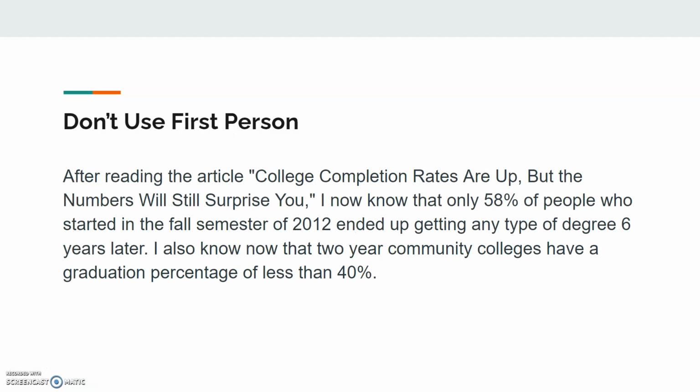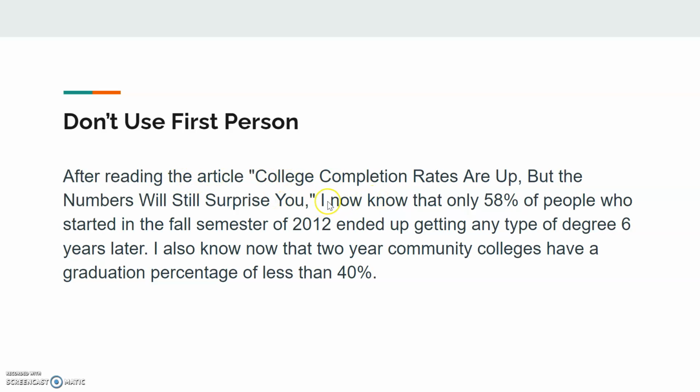Okay, this student, again, has a nice, conversational tone, but again, it's not giving credit to the author. "After reading the article, College Completion Rates Are Up, But the Numbers Will Still Surprise You, I now know that only 50% of people who started in the fall semester ended up getting a degree. I also know..." Okay, no first person. I'm glad that the student learned this stuff from the article, but we're not giving any credit to the author for having done this research and giving the information to that person. And so, no first person.